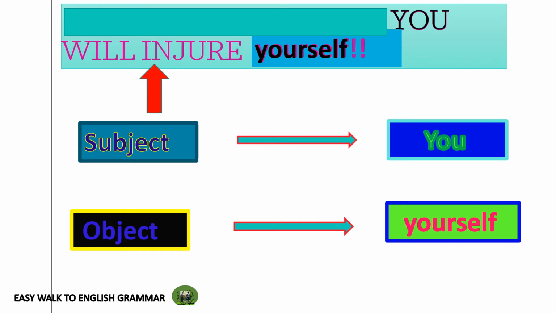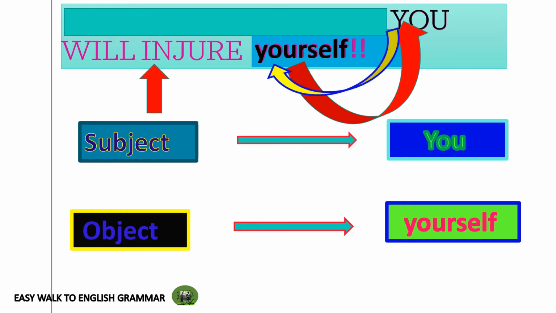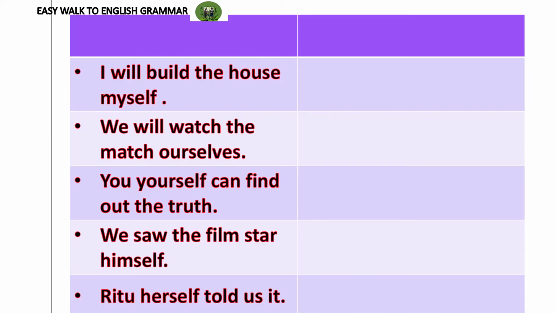Here, the subject and the object are the same person. Look, you is yourself, and vice versa, yourself is you. Isn't it an interesting fact? Subject and object are the same here, similar to the dialogue of the daughter.